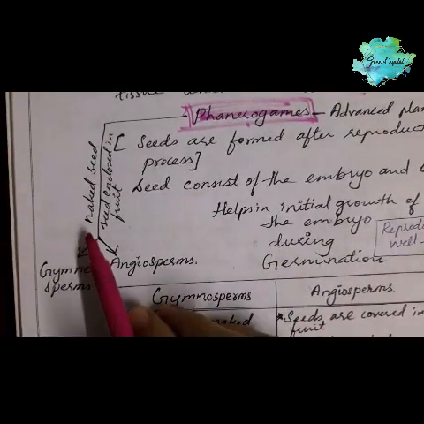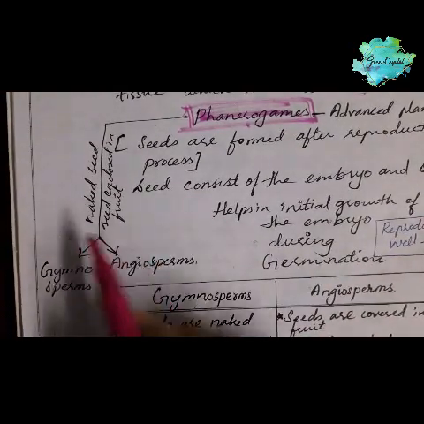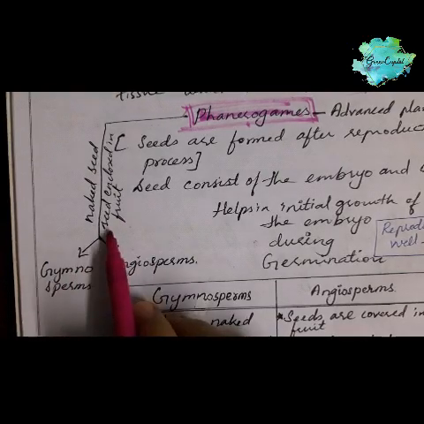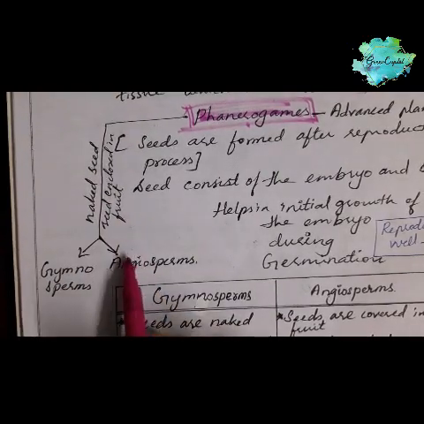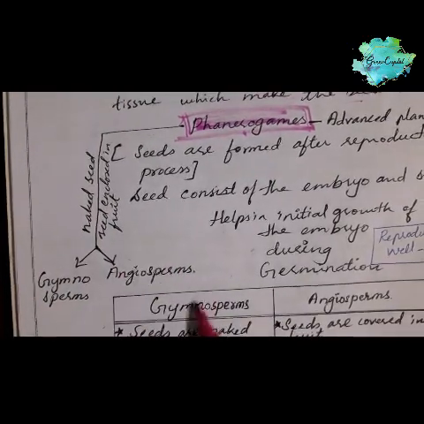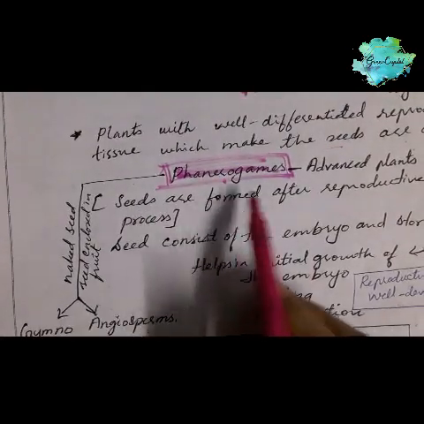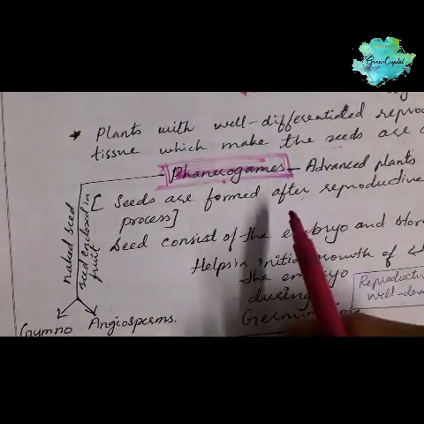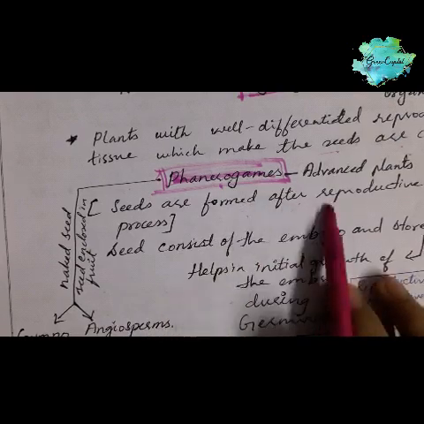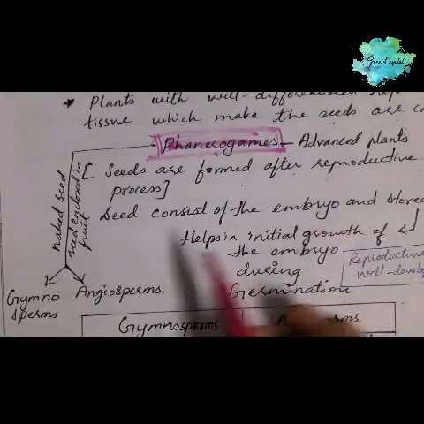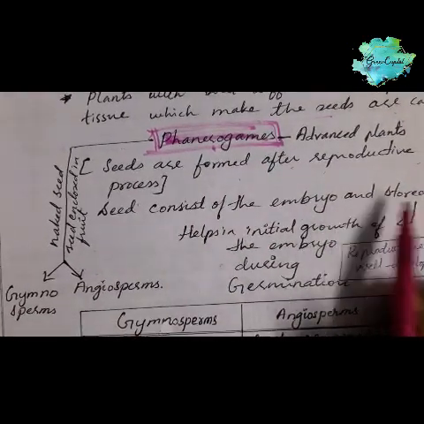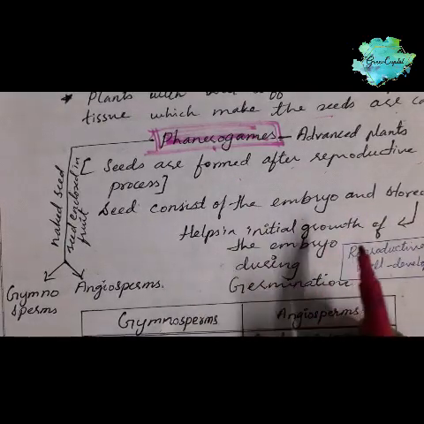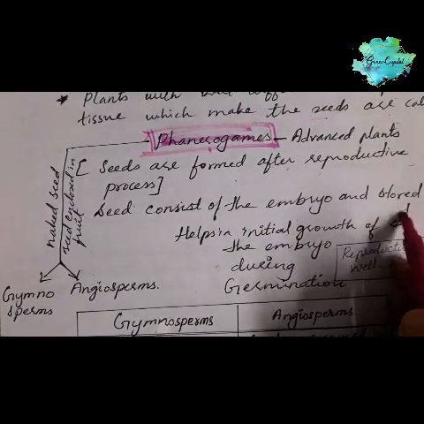Gymnosperms have naked seeds, and angiosperms have seeds enclosed in a fruit. Seeds are formed after the reproductive process, and a seed consists of an embryo and it stores food.